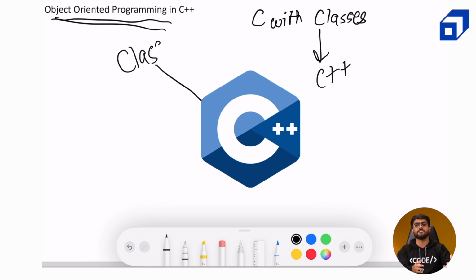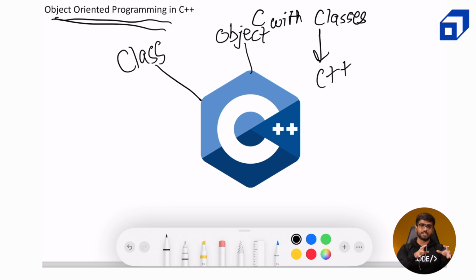Classes are user-defined data types. For example, int is a predefined data type in C++. Classes and structs are all user-defined data types. So you can define classes, create objects from them, and then you can have objects interact with each other. I know all of this is still technical jargon, but I am going to cover all of the dimensions of object-oriented programming in this module from the very beginning.